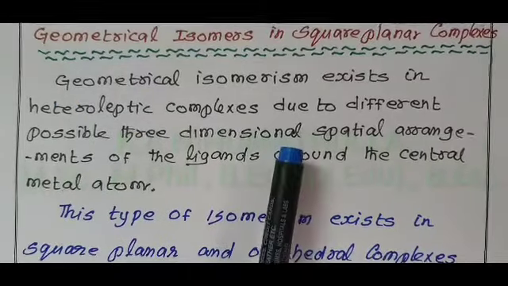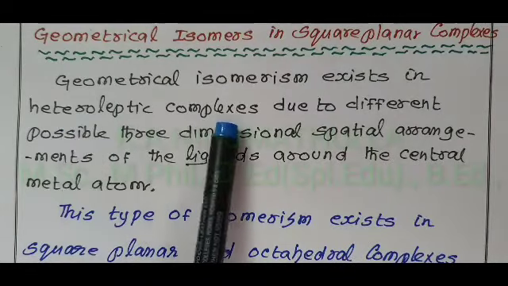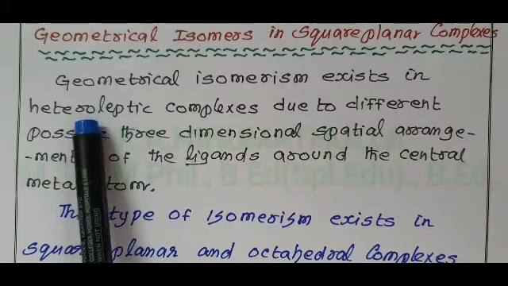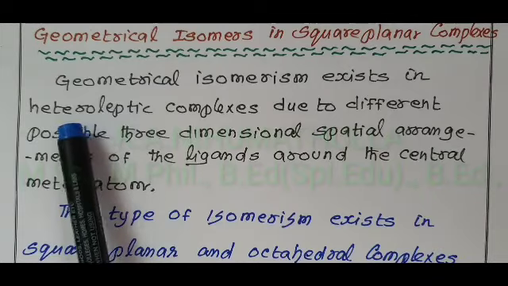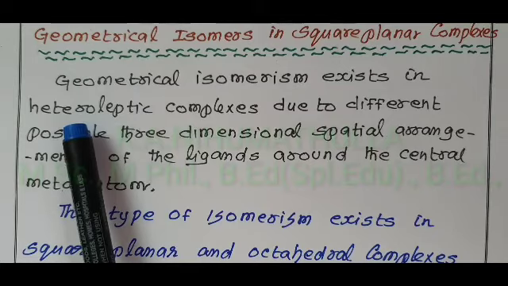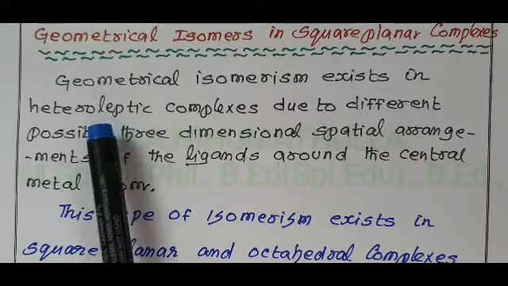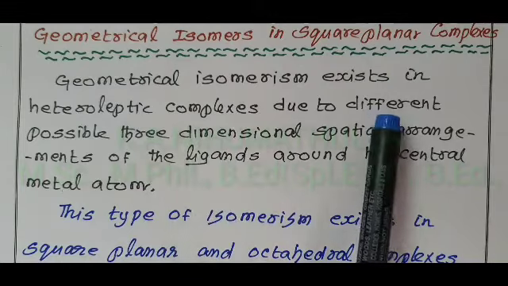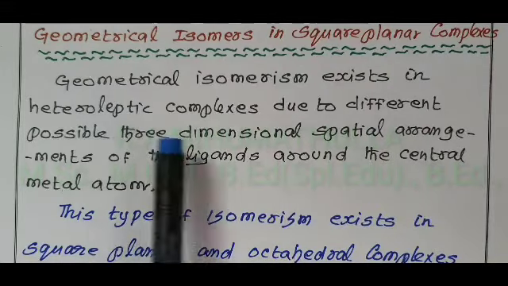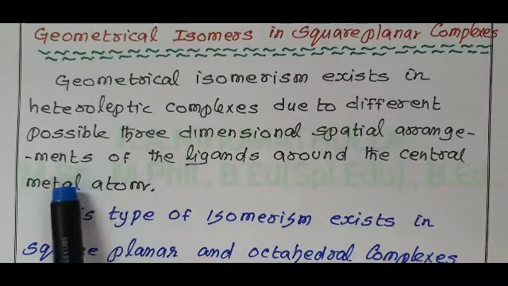Geometrical isomerism exists in heteroleptic complexes, the complexes containing different types of ligands. If all the ligands in a complex are the same, it is called a homoleptic complex. If the ligands in a complex are different, it is called a heteroleptic complex, due to different possible three-dimensional spatial arrangements of the ligands around the central metal atom.